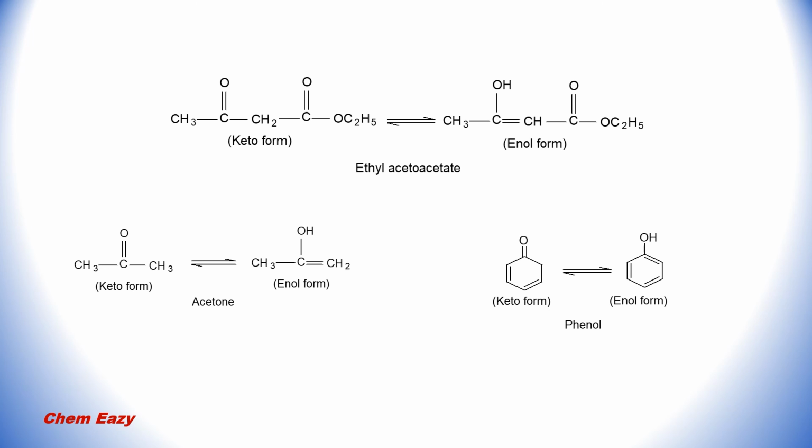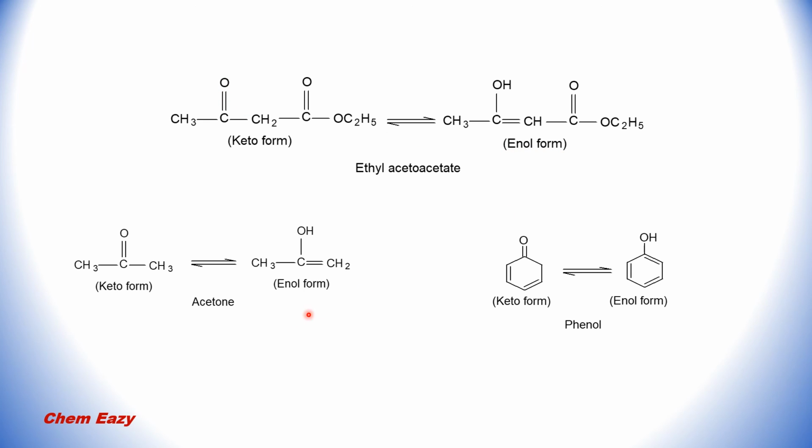These are three different examples for keto-enol tautomerism. In ethyl acetoacetate, this is the keto form and this is the enol form. From this keto form, this alpha hydrogen atom is transferred to this carbonyl group and converted to the enol form.